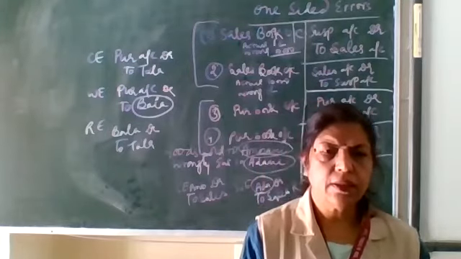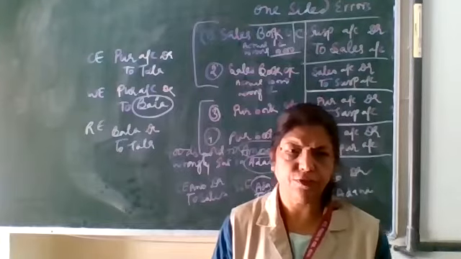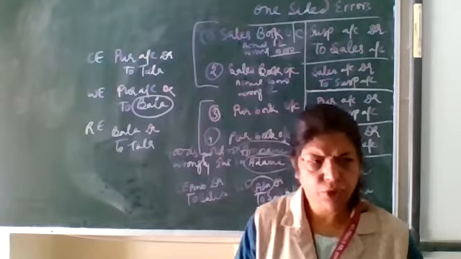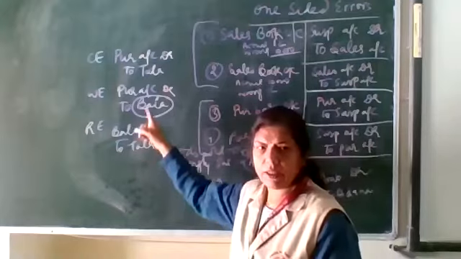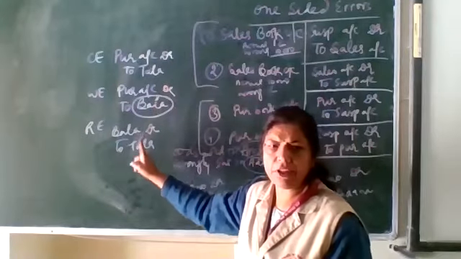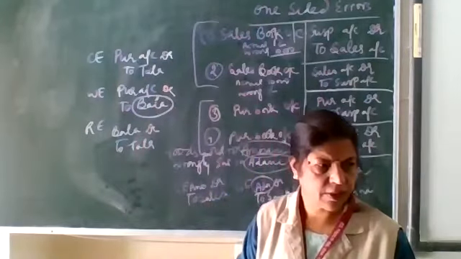So you will do it this way: correct entry, wrong entry, rectify entry.